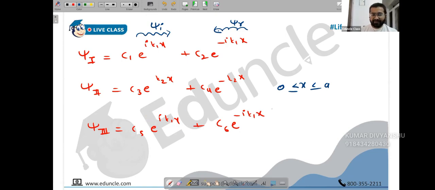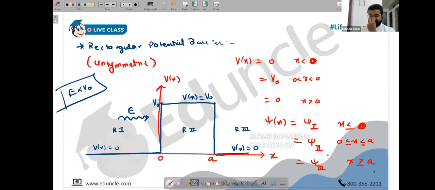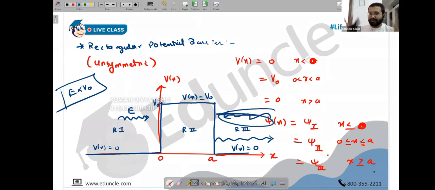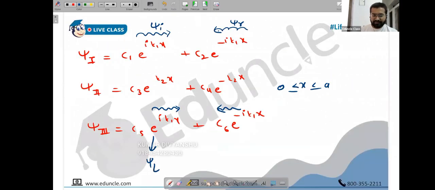Next, here again you have this plane wave equation, ikx and minus ikx. So this means forward and this would mean backward. What is the meaning of forward in region 3? In region 3, forward only means transmission is happening. Now listen, classical mechanics will prohibit transmission because energy is less than V0. But quantum mechanics tells us that there has to be some probability of transmission. We learned that the probability is decaying. It may decay exponentially, but it can still be transmitted. So transmission is very much possible, and yes, it can move in the forward direction. But the backward direction in region 3 doesn't make sense to us. So this is fine, it tells us information about the transmission. This doesn't exist. So the only constant that is becoming 0 here is C6.